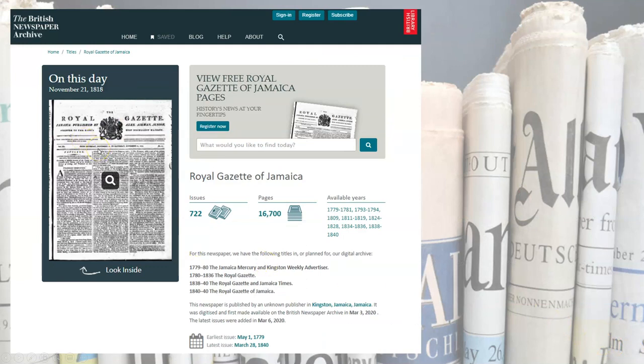And the other thing to recognize is British Newspaper Archive, you have to look at what were its territories at various times and/or up to today. So you actually have the Royal Gazette of Jamaica pages as part of the British Newspaper Archive. So again, keep in mind some of those historical relationships. Again, some carry into today, some don't, but that will provide you access to newspapers you may not have considered before.